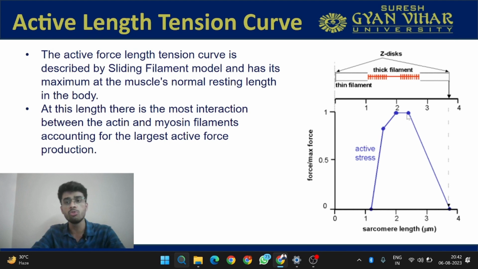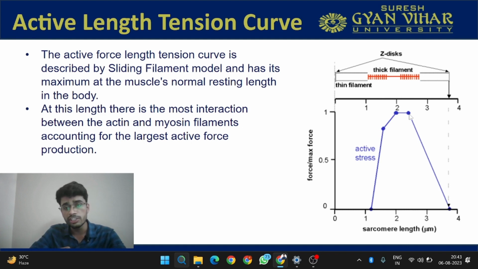This is 2 to 3. These two dots are the maximum amount of force that the muscle can generate, and you will see that this is present at a length which is known as the normal resting length in the body. At this length, there is the most interaction between the actin and myosin filaments. This accounts for the largest active force production.